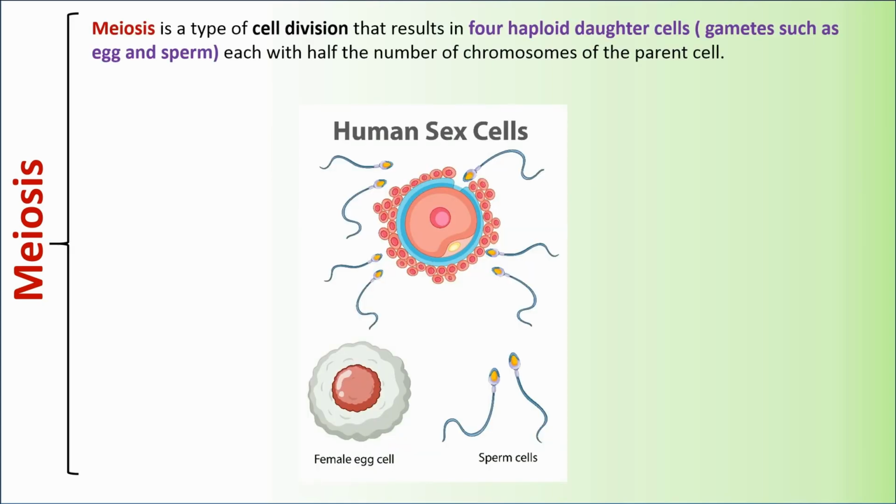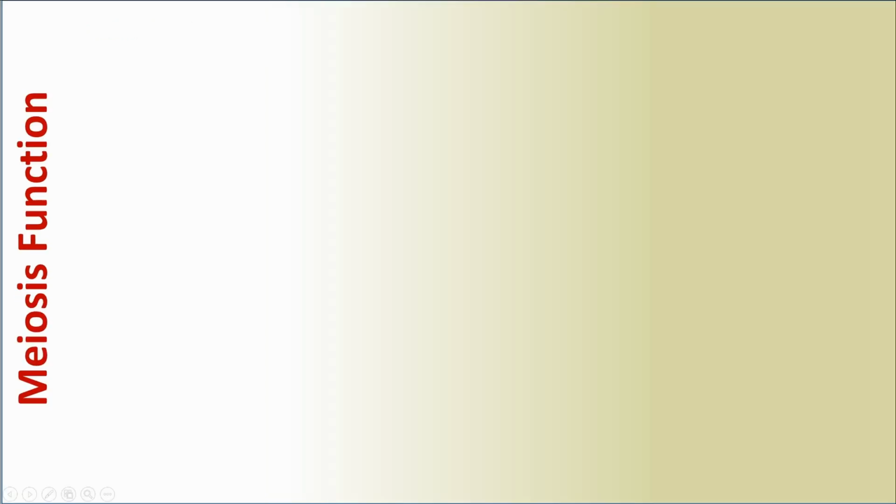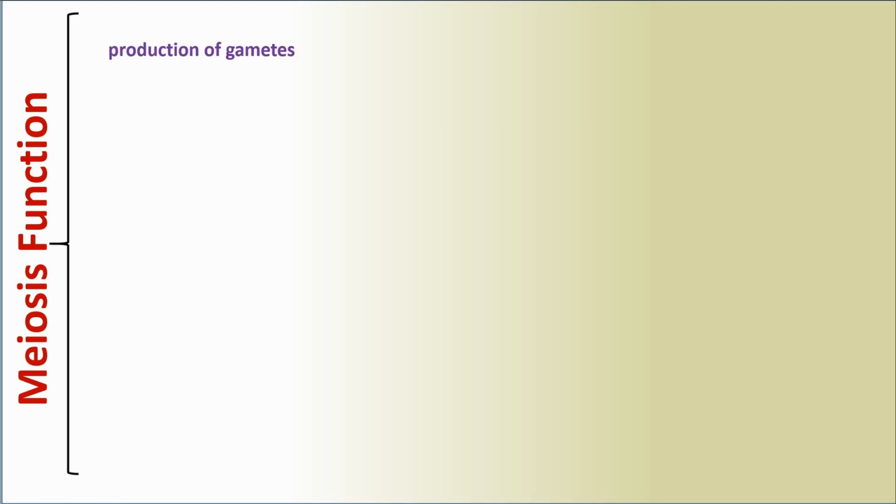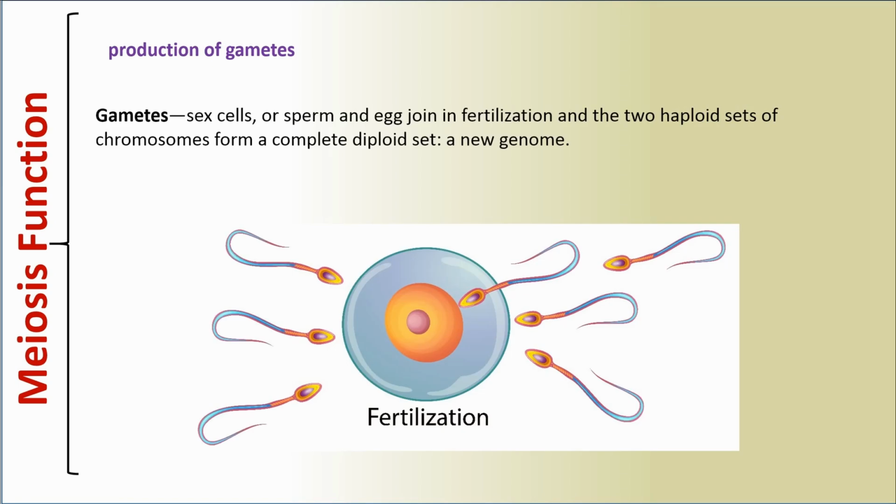Meiosis. Meiosis is a type of cell division that results in 4 haploid daughter cells, gametes, such as egg and sperm, each with half the number of chromosomes of the parent cell. Meiosis function. Meiosis function is production of gametes. Gametes, or sex cells, sperm and egg, join in fertilization, and the 2 haploid sets of chromosomes form a complete diploid set, a new genome.